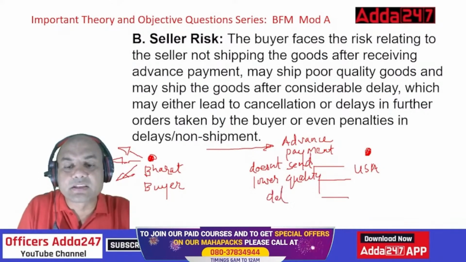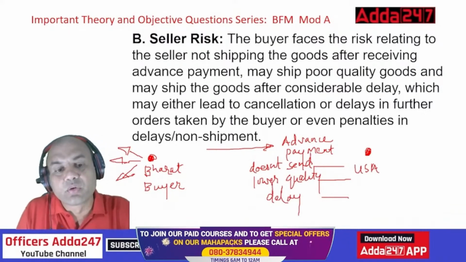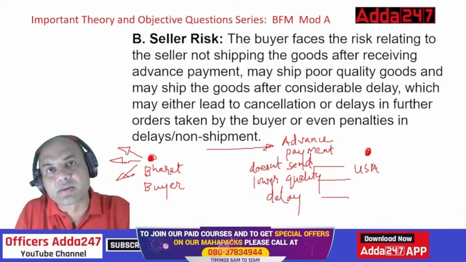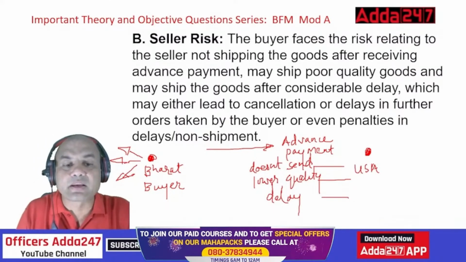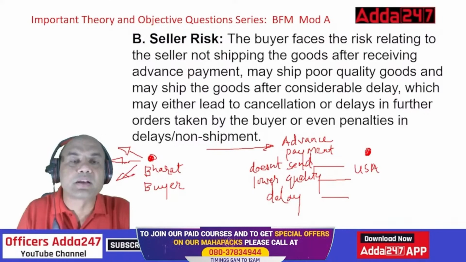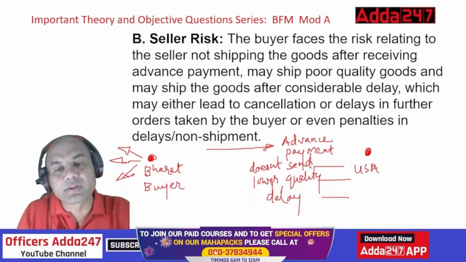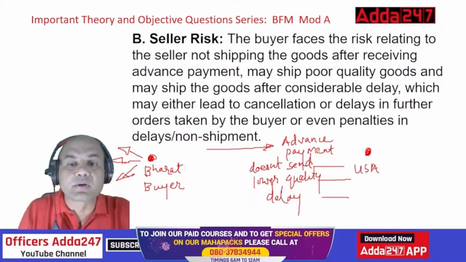Means I'm asking this within a month and this person is sending me after 6 months. Who will wait for me in this world today? Nobody waits, because right now it's a buyer's market. If you don't provide the goods right now, they will buy it from someone else. So look at this, what is given.